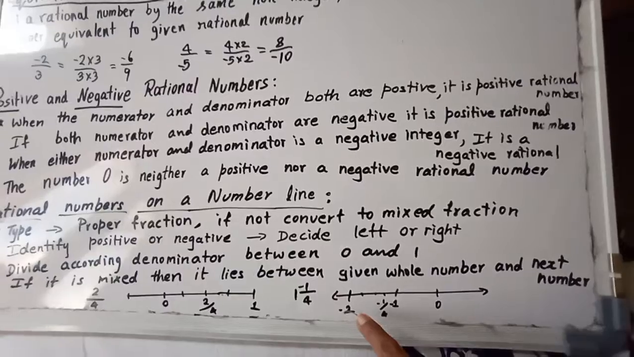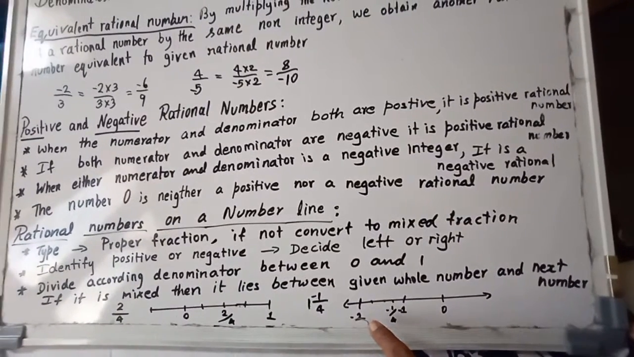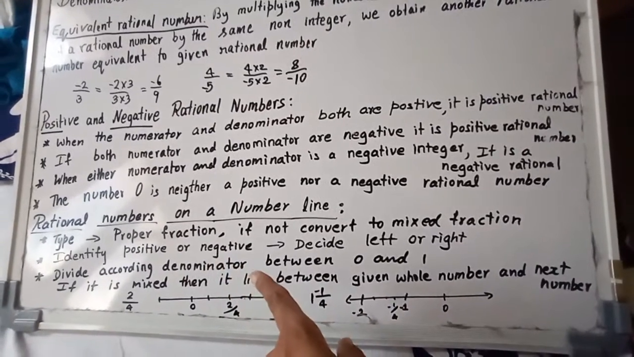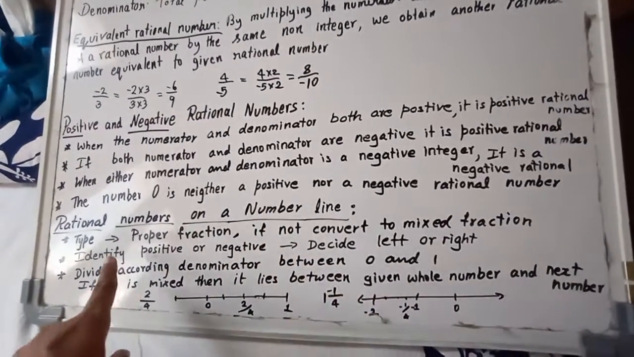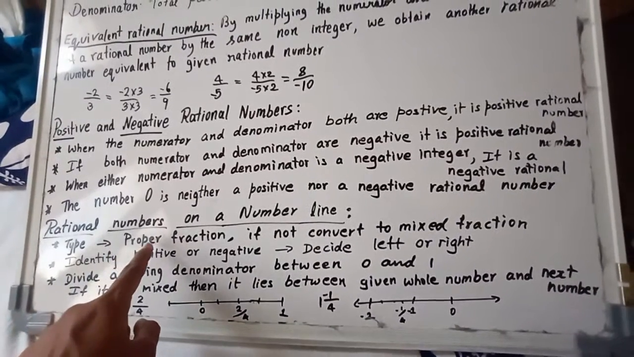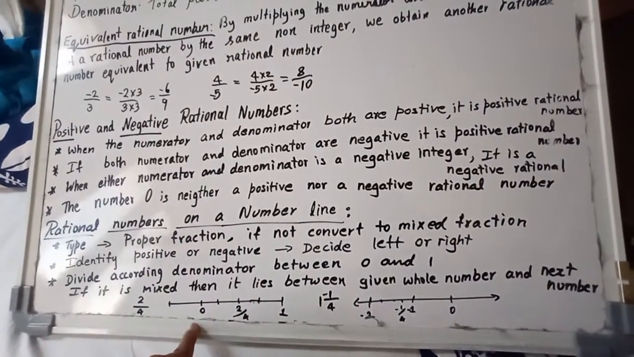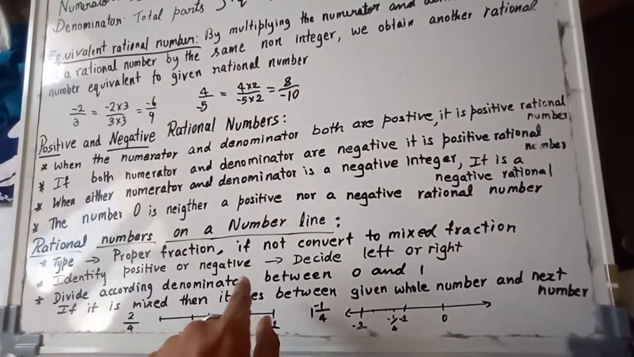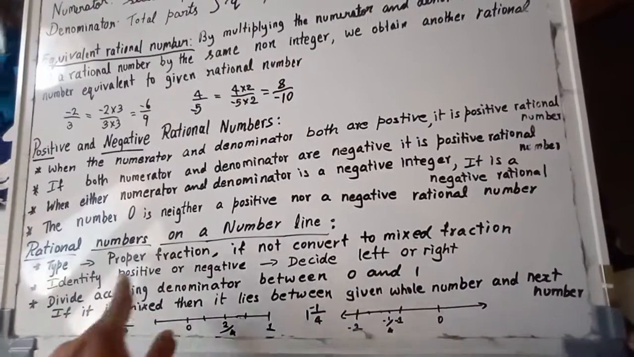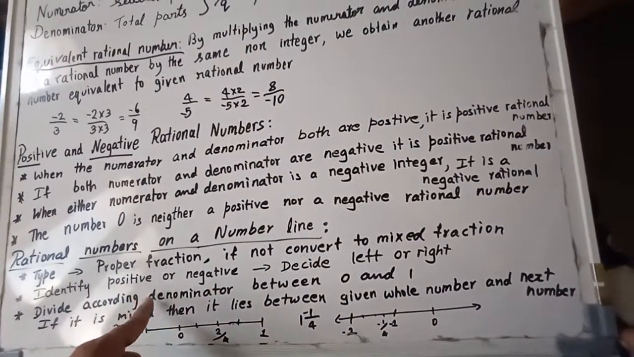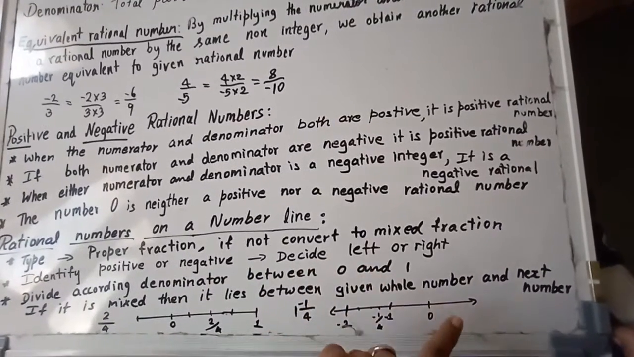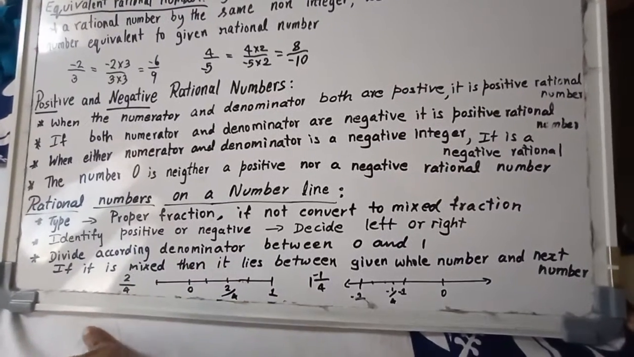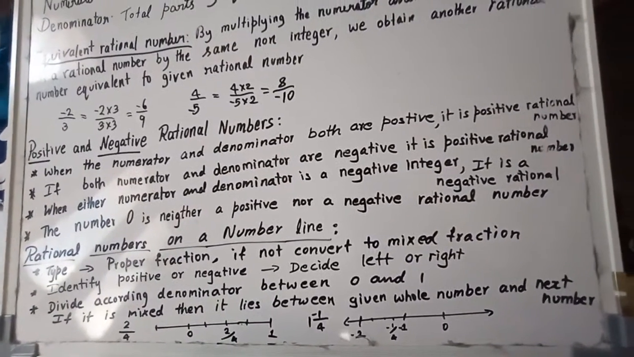It is very easy, my dear students, but you must understand the concept. The concept is very clear. First, you have to identify which type of fraction it is. If it is a proper fraction, it directly lies between 0 and 1. If it is a mixed fraction, it lies between the whole number and the next number. Then identify positive or negative, then we can decide whether to go to the left side or right side. Then divide according to the denominator, because the total number of parts is indicated by the denominator.